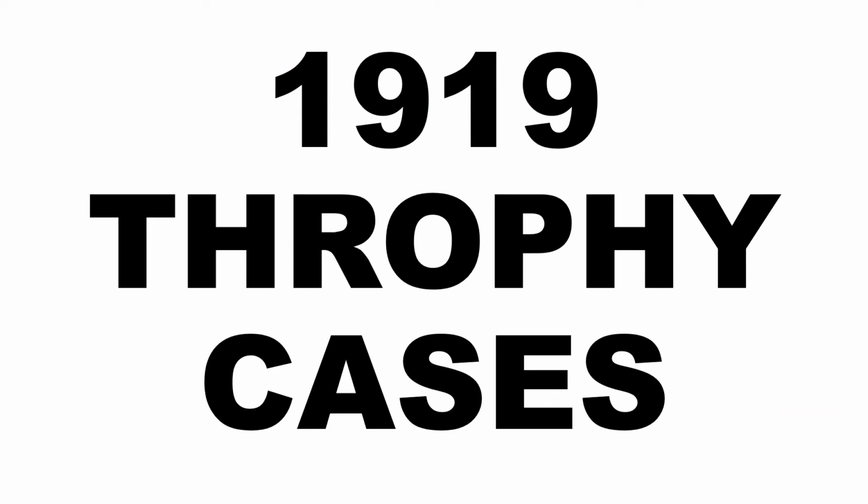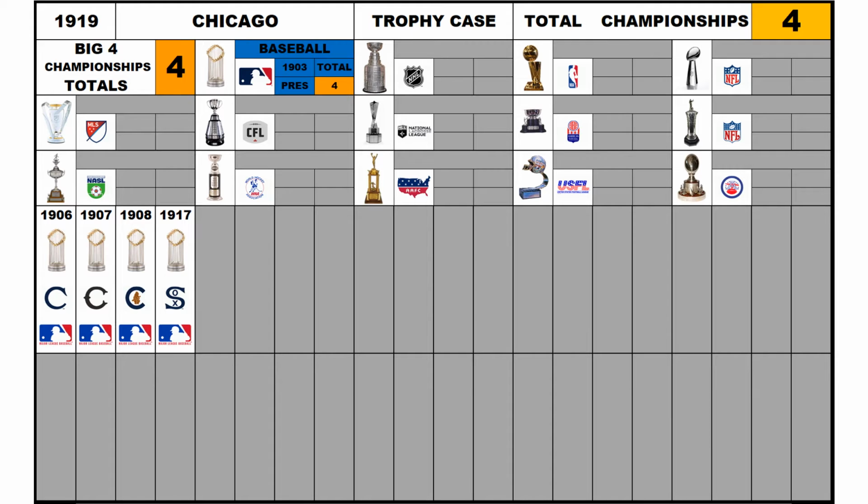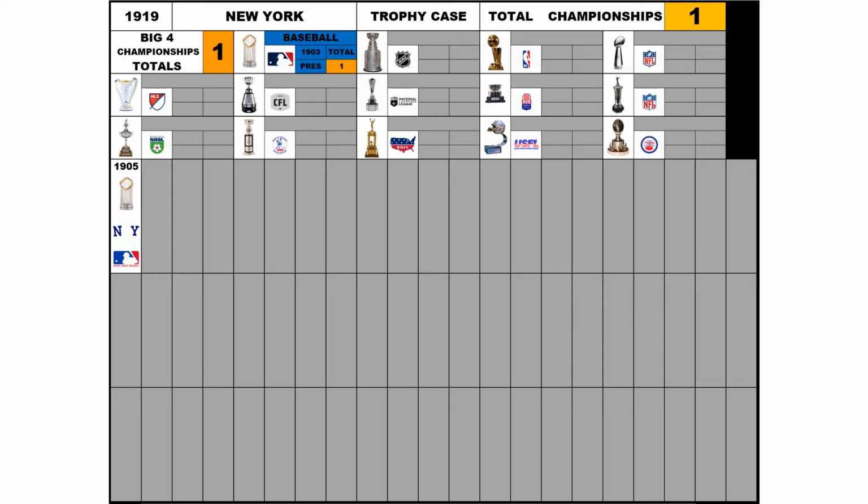1919 trophy cases. By 1919, Chicago had won 4 World Series, 2 by the Cubs and 2 by the Chicago White Sox. As of 1919, New York had only won 1 World Series by the New York Giants in 1905.